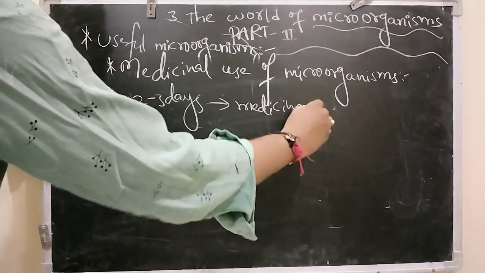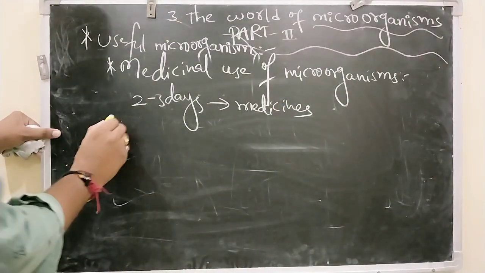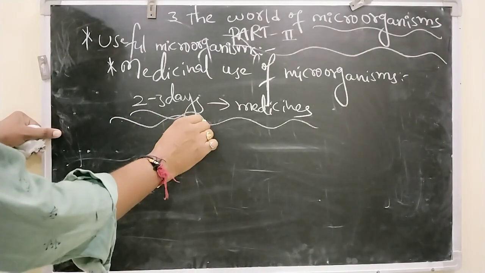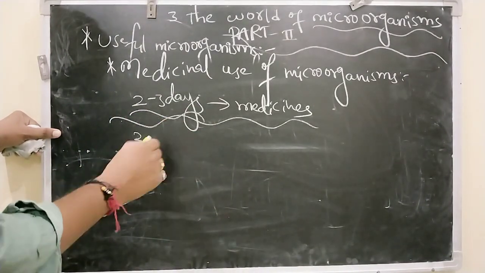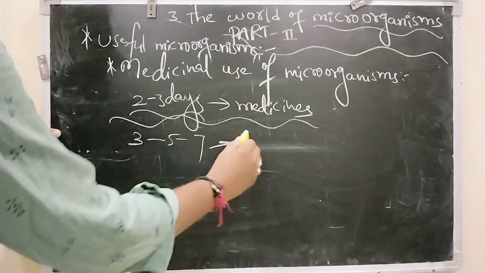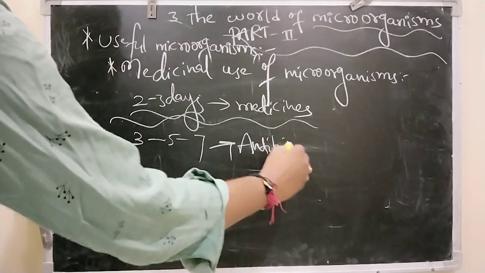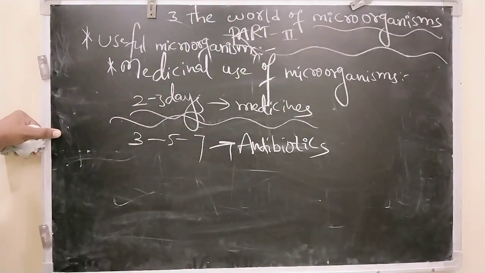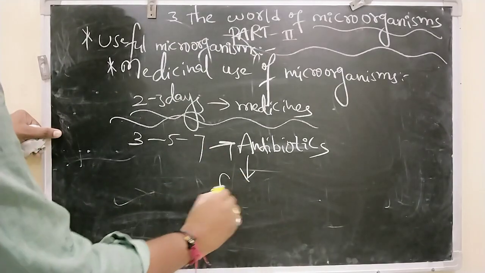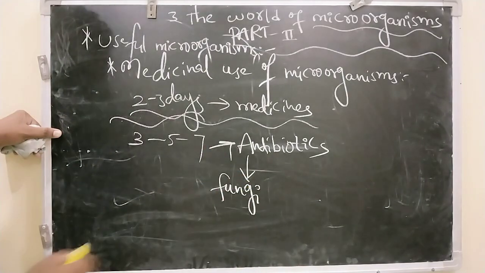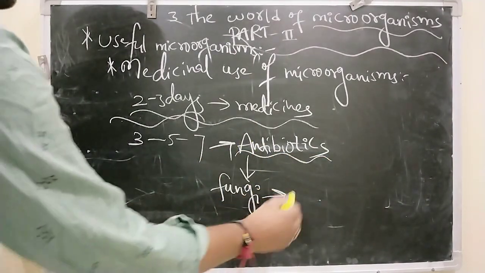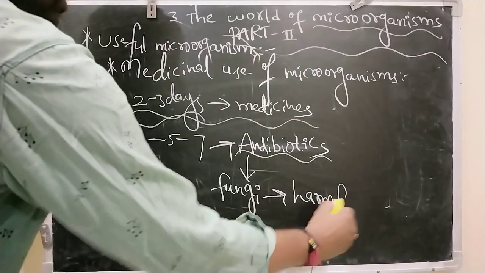If after 2 to 3 days the fever has gone, no problem. If the fever continues even after 3 days, meaning above 3 days to 5 or 7 days, then the doctors prefer us to use antibiotics. So what are antibiotics? Antibiotics are the substances which are prepared from a group of fungi to kill harmful bacteria that cause disease.